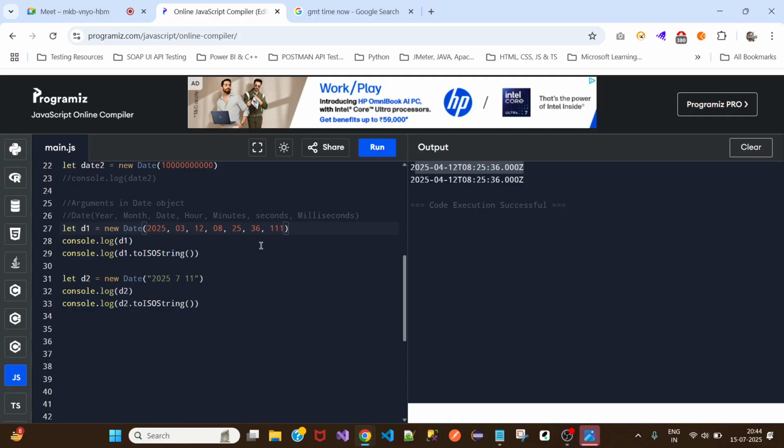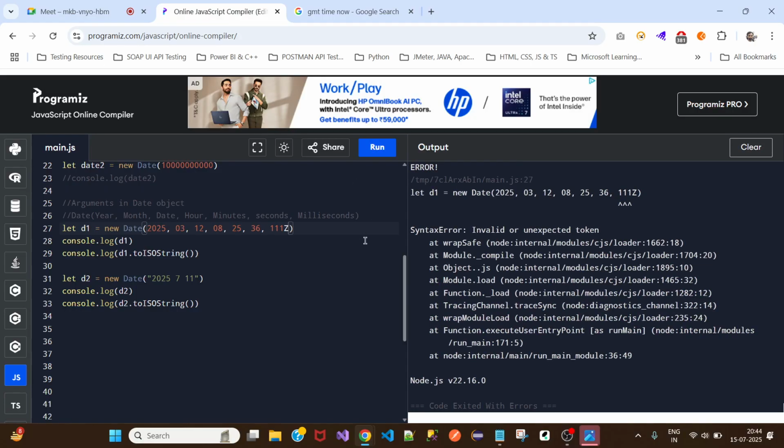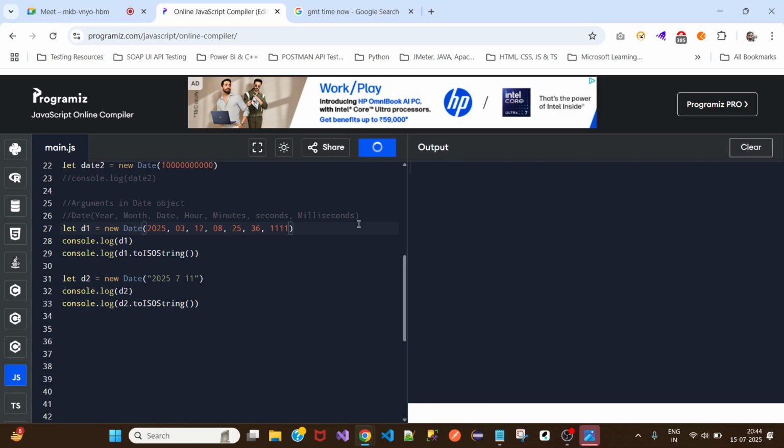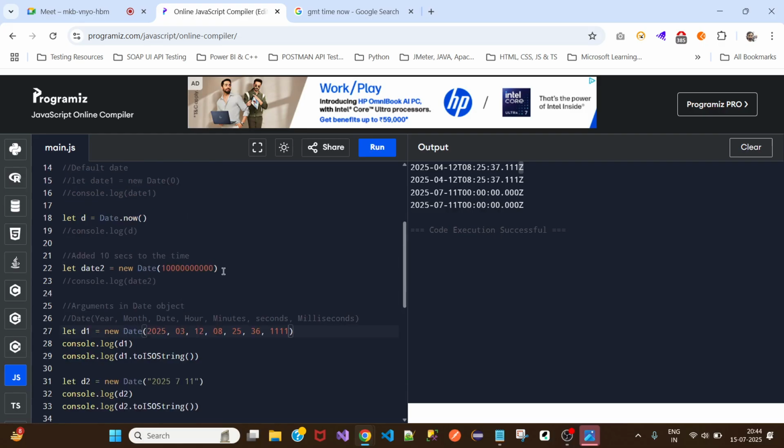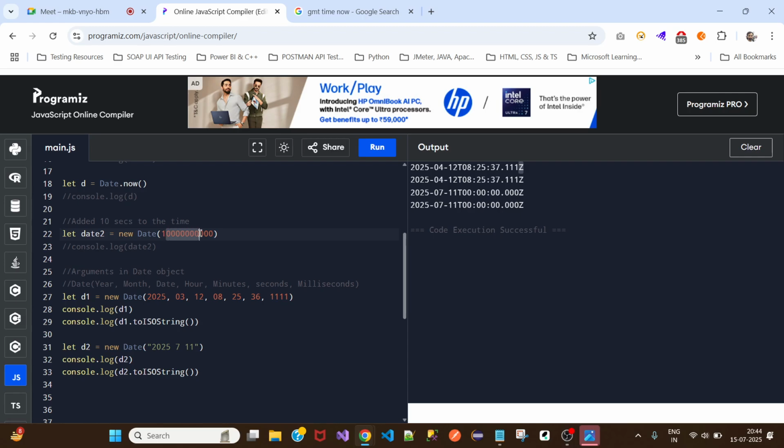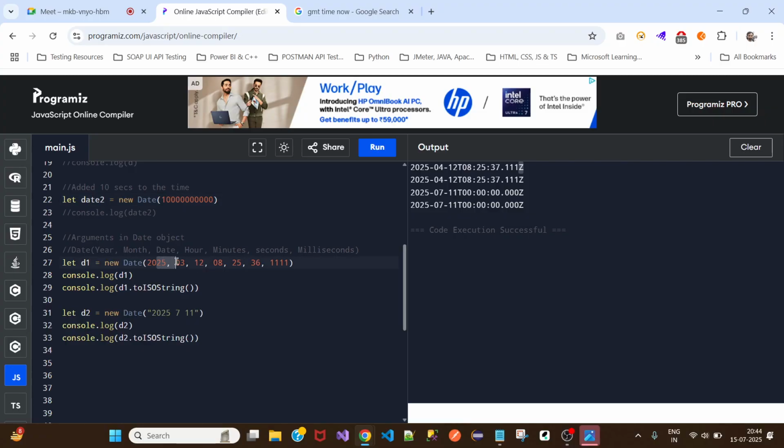I don't think this will work. Nah, Z doesn't work. Let me try to take another one. Yes, now it worked. So milliseconds also you need to pass as a number, without this Z being added in the parameters. And this is how you can pass in the parameters as well. Here we have passed only a single parameter, which is milliseconds, but here we can pass